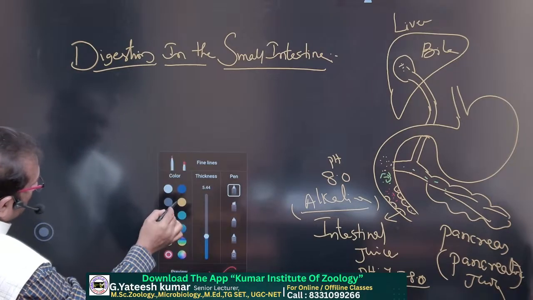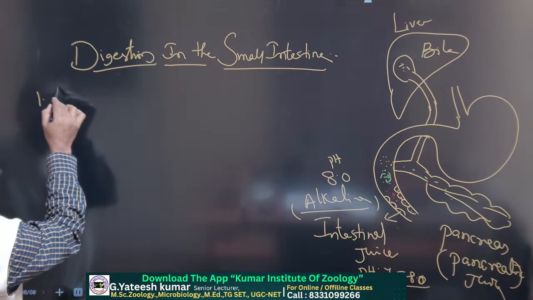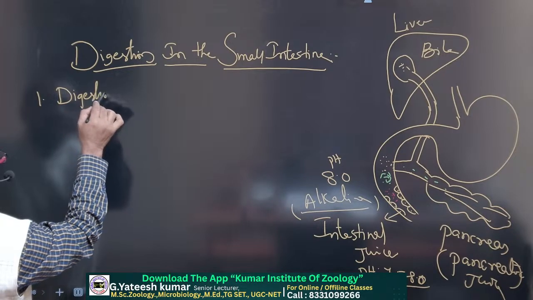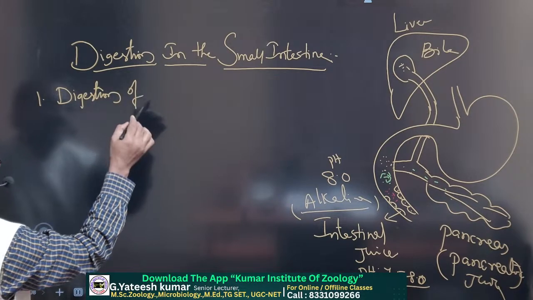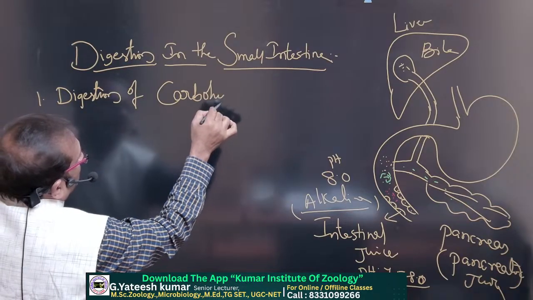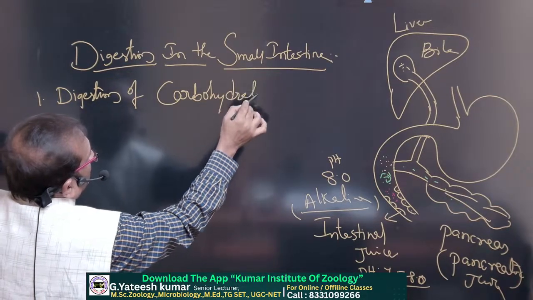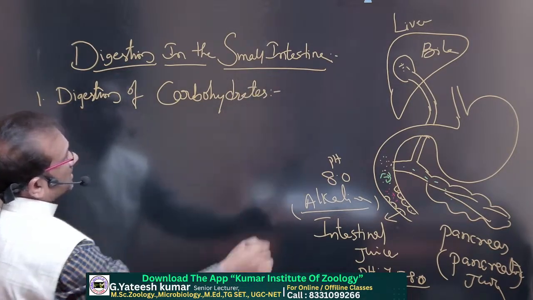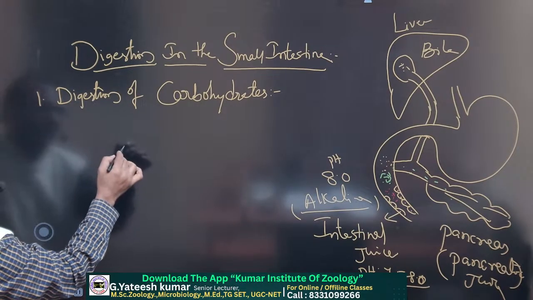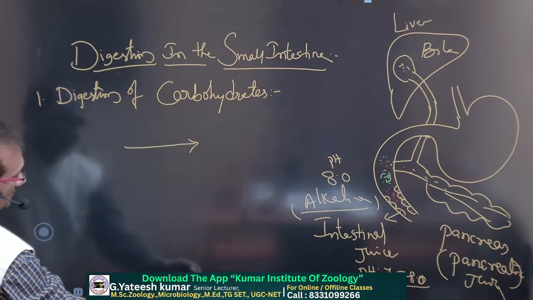First one is digestion of carbohydrates. So here the pancreas, with pancreatic amylase.